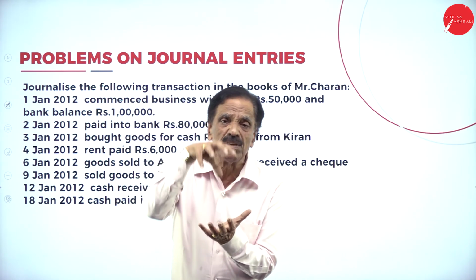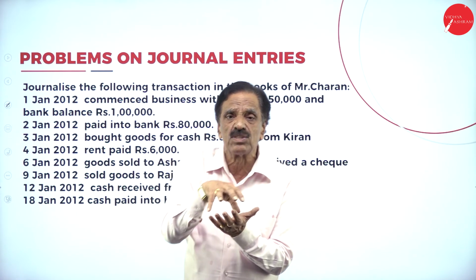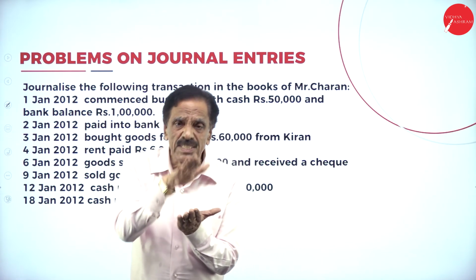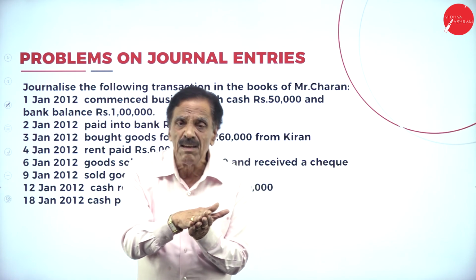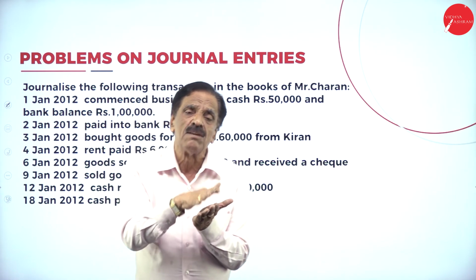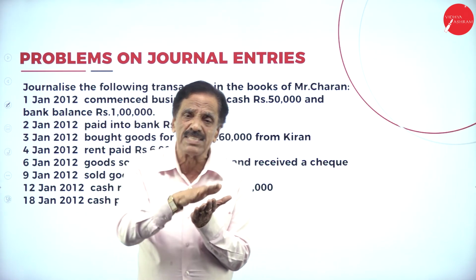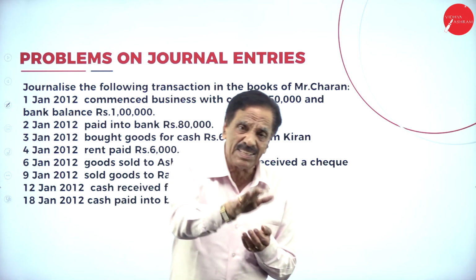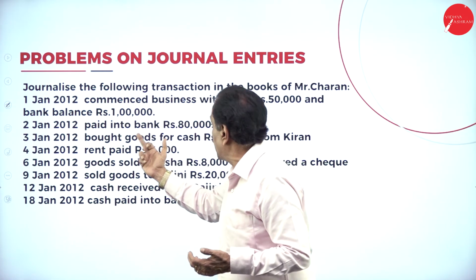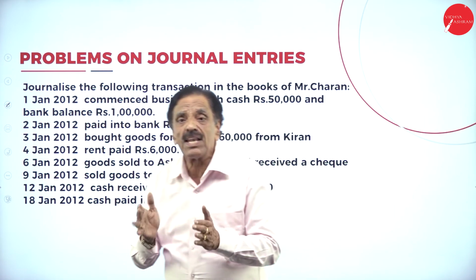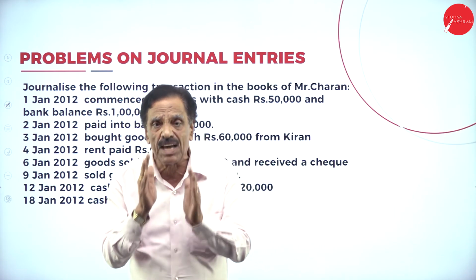Commencement means capital. So what does the rule say? Debit what comes in. What is coming in? Cash is coming in, and the bank balance, that is the bank account, is coming in. Bank is a personal account: debit the receiver, credit the giver. We receive how much money? 1 lakh. Totally how much did you receive? 1,50,000 for the sake of capital.